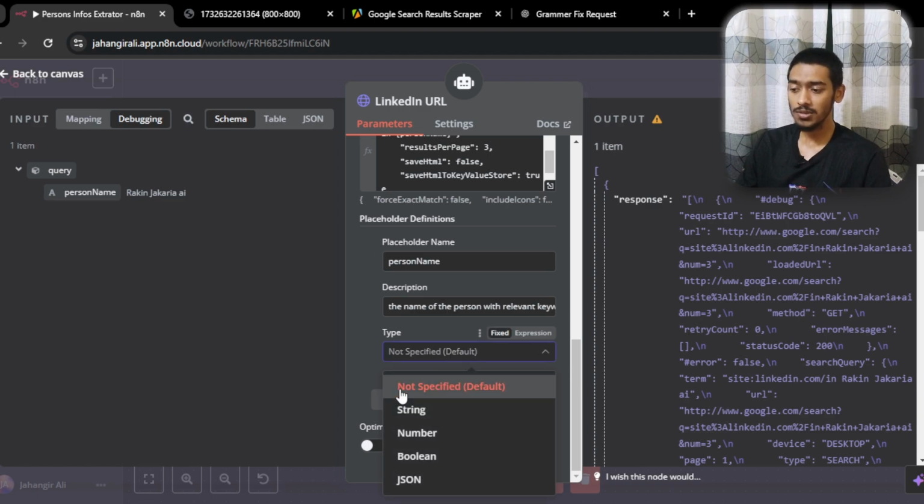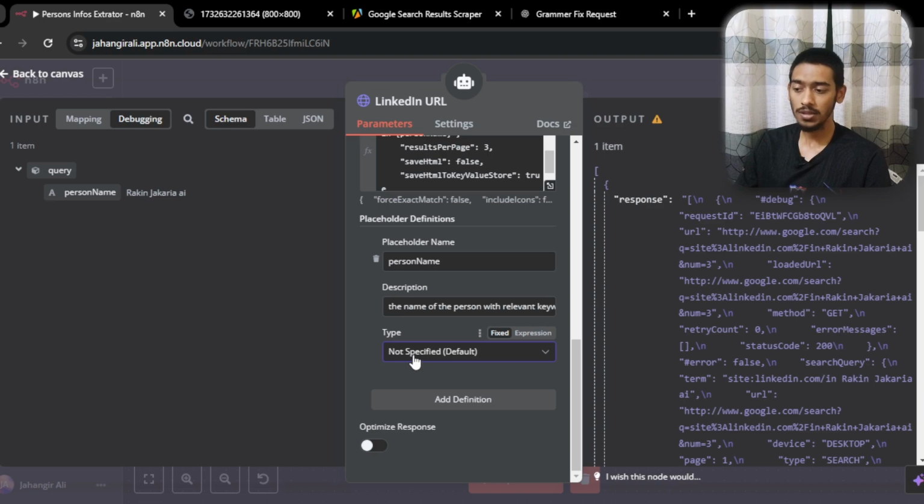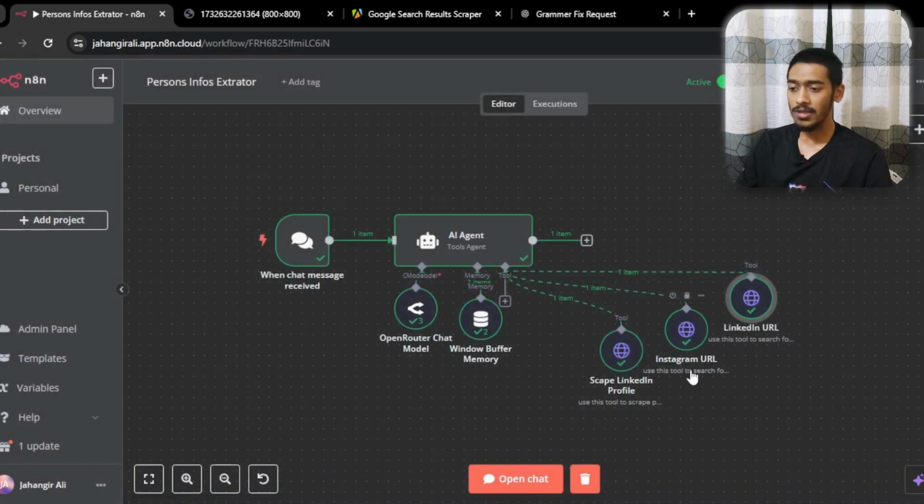And then the type, I'm just going with no specify. You can just go with the string, but that will be better if you just go with this. And that's it. That's the first tool setup, which will actually get the LinkedIn URL.